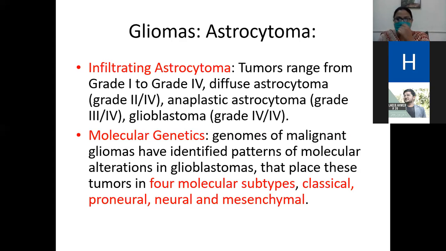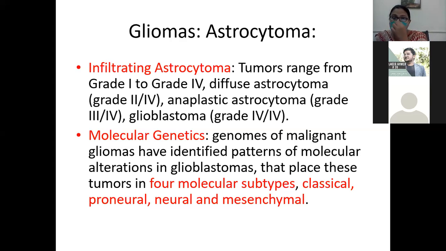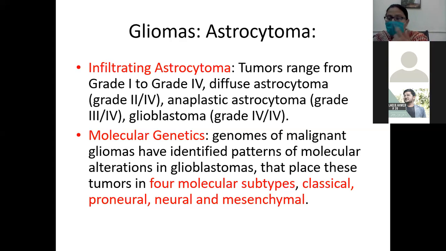We are discussing here the tumor of the CNS. In tumor of the CNS, there are different glial tumors. In glial tumor, we call it gliomas. There are different types of gliomas: astrocytoma, oligodendroglioma, ependymoma. In astrocytoma, there are different types like diffuse infiltrative and localized type. Okay, and there are different grades: grade 1, 2, 3, and 4. Grade 2 is said to be the diffuse type. Grade 3 is an anaplastic type, and grade 4 is a glioblastoma.